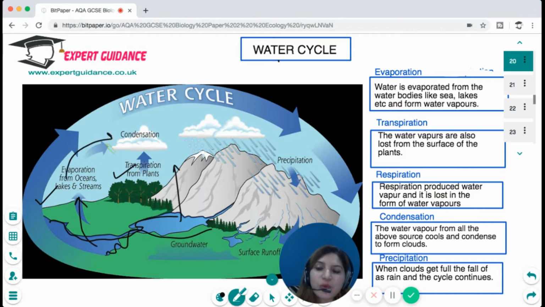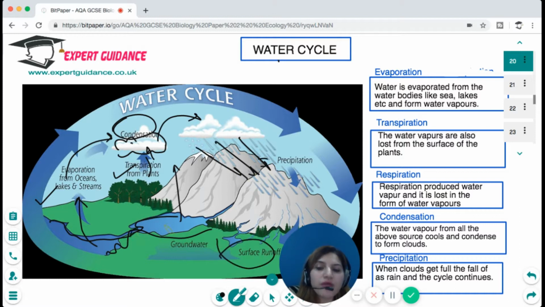Then all these water vapors get cooled by the process of condensation and form clouds. Then the clouds eventually burst and fall as rain, as precipitation, and get into surface runoff or into the water bodies. And again, they evaporate and the cycle continues.